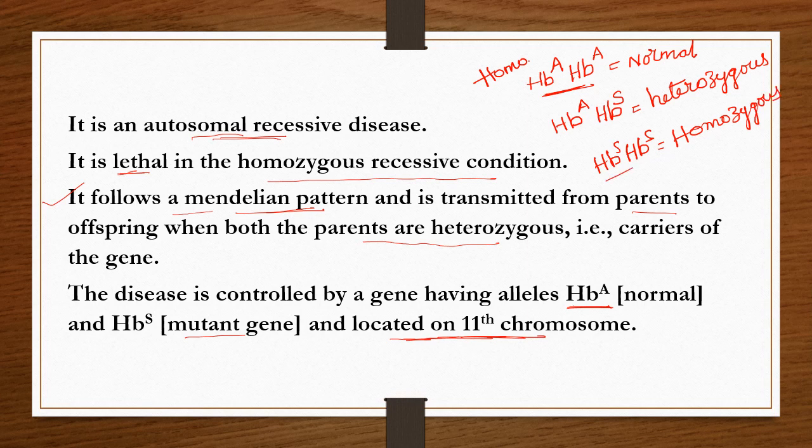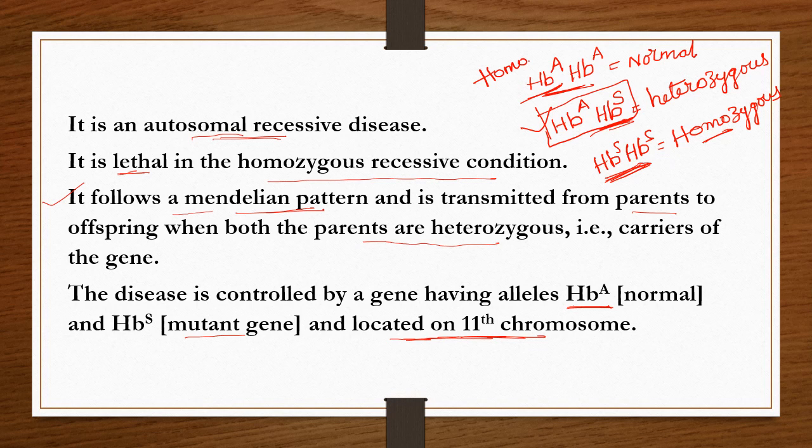So this is a homozygous recessive gene. HbS is the recessive, HbA is the dominant. When both dominant and recessive are together, it always expresses the dominant character. So HbS is the defective one. When the defective gene is present in homozygous condition, then it expresses the sickle cell anemia disorder.